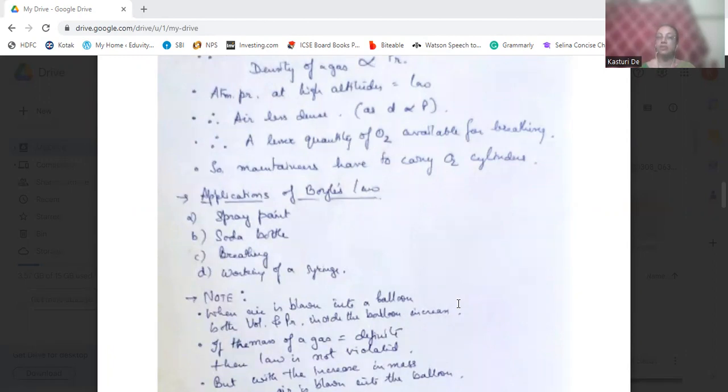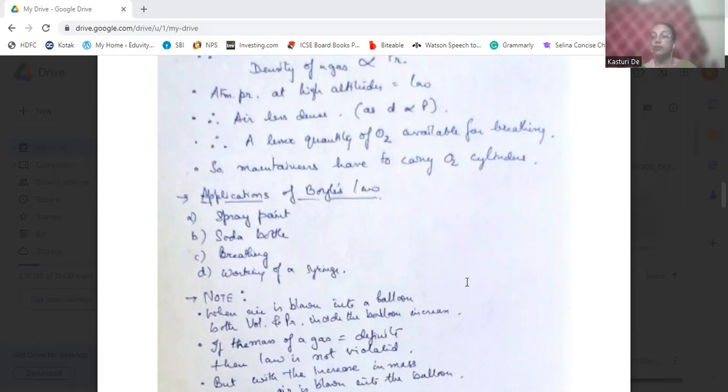At these times, these applications of Boyle's law are needed. Then when we are blowing a balloon, Boyle's law is also applied. Then when we are going to mountains, Boyle's law is applied.